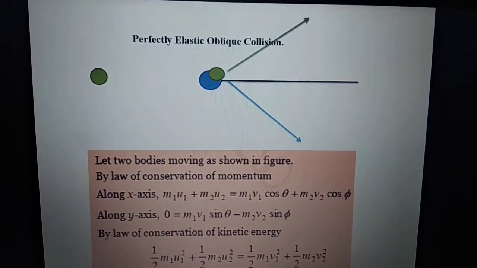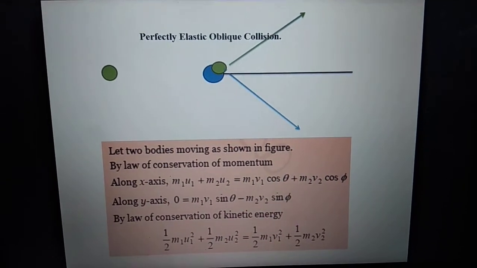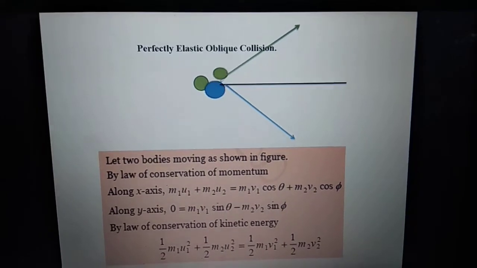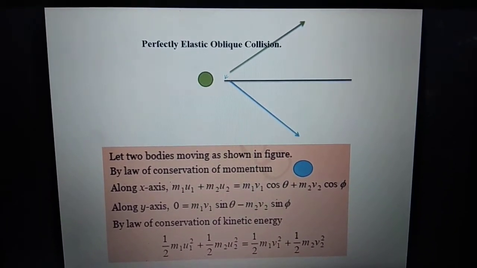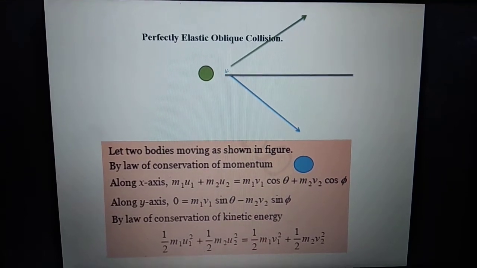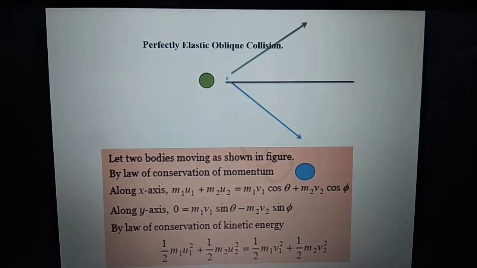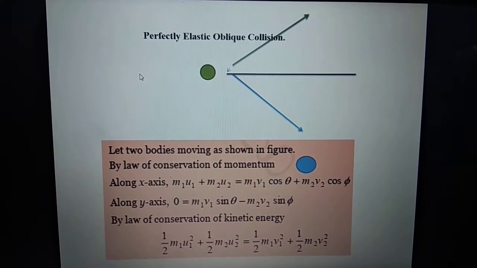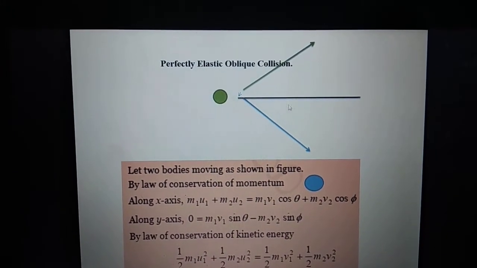The next case we are going to see is the collision in 2 dimensions. As we will see right away, the green body goes and hits, and then both the bodies, blue and green, split in different directions. The catch here is that if I have to apply the principle of conservation of linear momentum, which I always do in case of collision, then I need everything along this line.